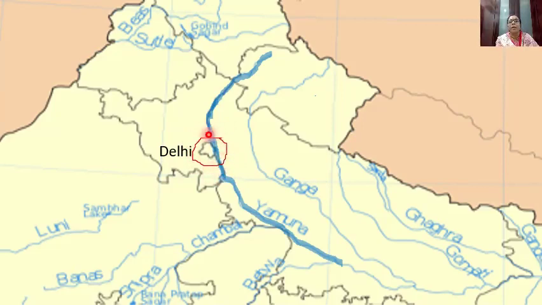Delhi is situated on the banks of the river Yamuna. Followed? Which river? What is the name? Yamuna river. It is situated on the banks of the river Yamuna.